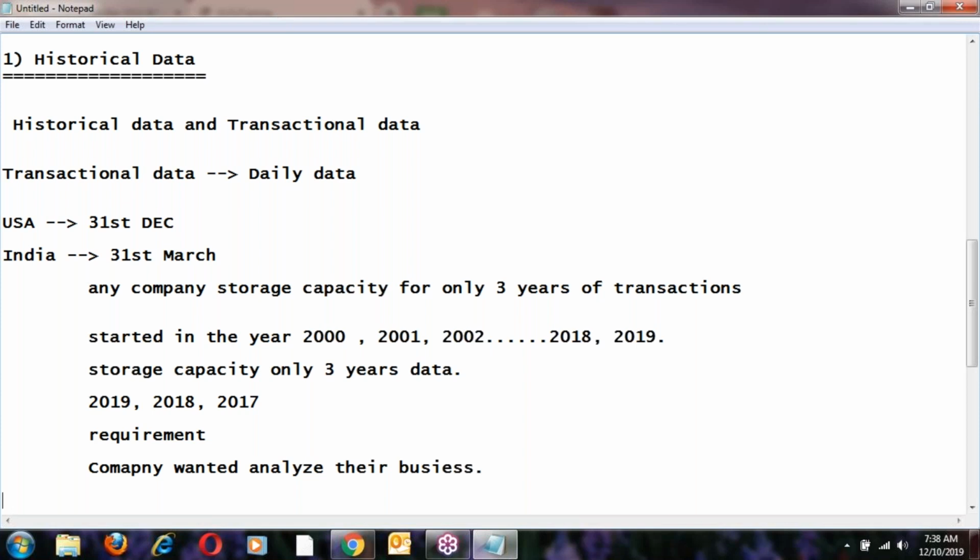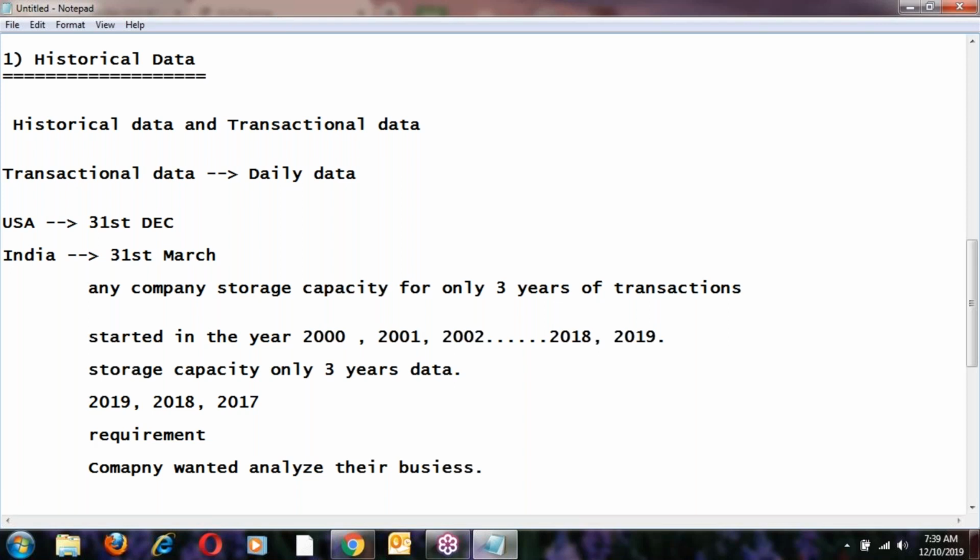That business has to grow every day, right? So to improve their business they should analyze the business. Without business analysis they can't improve their business. Business has to increase day by day, so for this purpose they should analyze this. What kind of analysis? Suppose last year how many transactions, the year before what were the transactions, they will analyze all the transactions. Year by year, is the business growing or not, they have to analyze this.